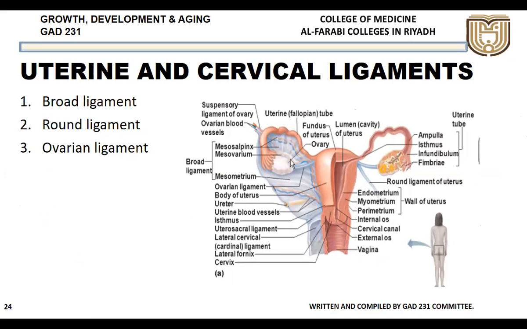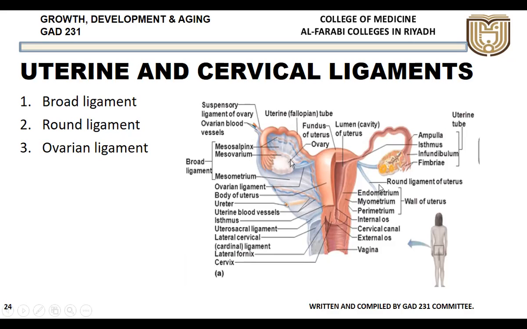Now coming to the structures which will be holding the uterus in its position. These are called the uterine and cervical ligaments. Here we are talking only about the uterine ligaments. That is the broad ligament, which you have already seen. It is a peritoneal fold, so it doesn't have much role. Along with that, there are two important ligaments.